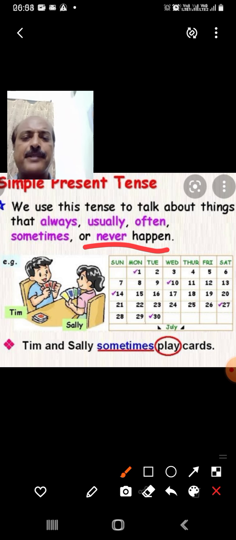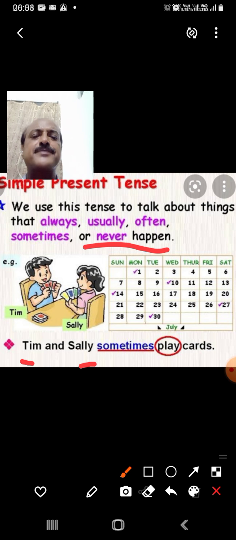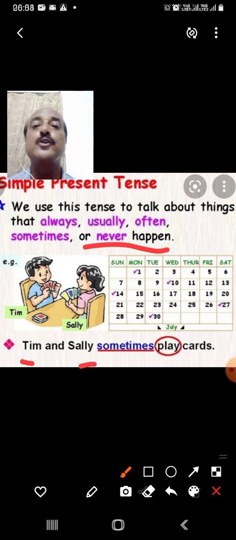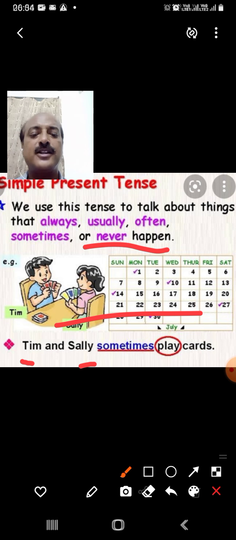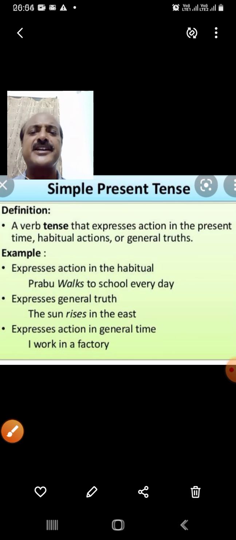Now see one example. Tim and Sally sometimes play cards. Like you all play cricket. Nearly every day you all play cricket whenever you get time, except for when it is rainy season. That time you play indoor games inside your home, or every day you also play cricket or you play something. So that is universal truth. It always happens. Every day it happens. Every day you cycle for a little while in the evening. So all this is truth. So that is all present tense.